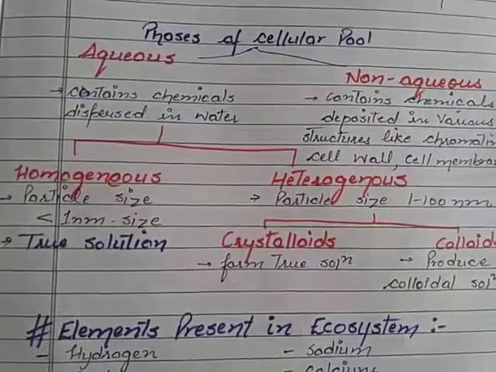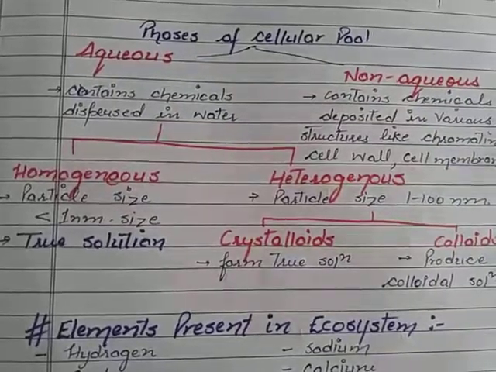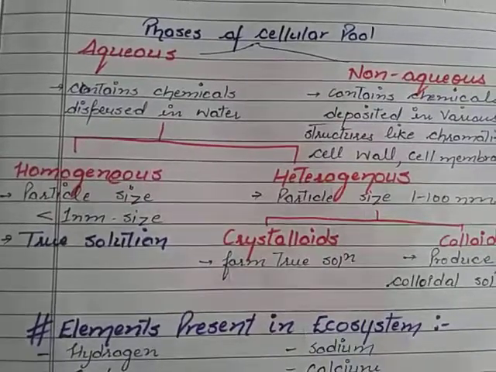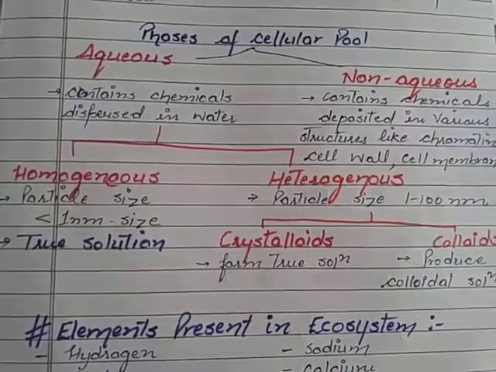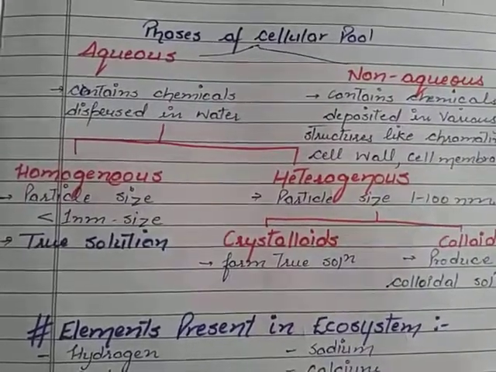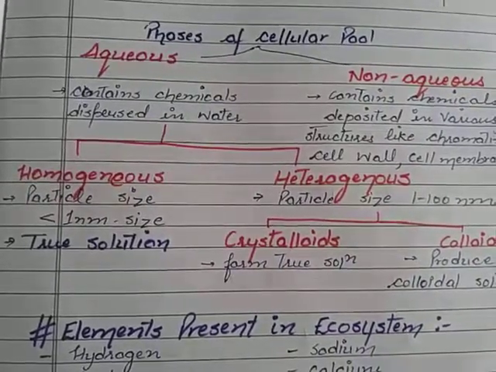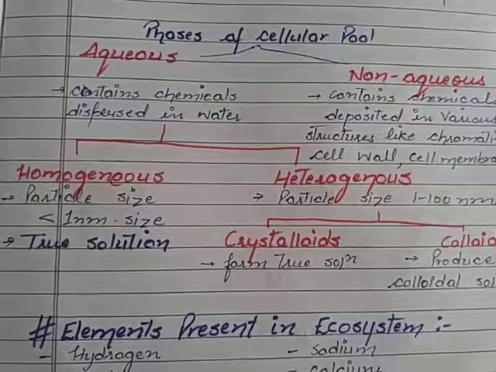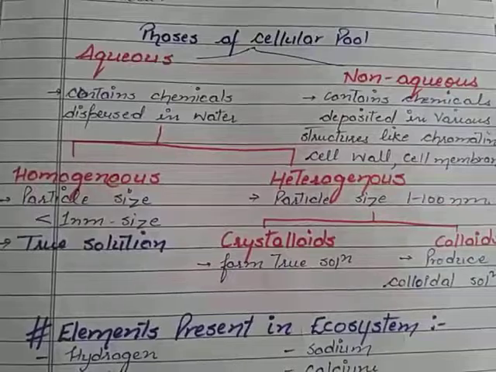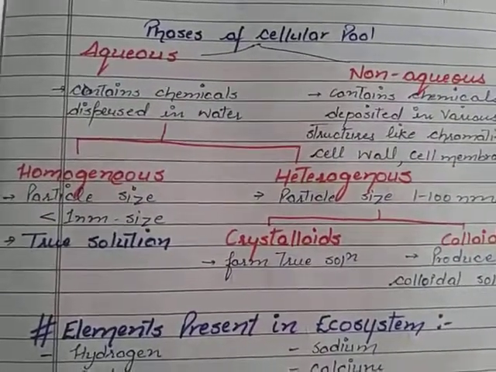The aqueous solution then can be of two types depending upon the size of the particles dispersed in water. They can be homogeneous. Homo means same, genus means concentration. If the concentration of the constituents is the same throughout the cellular pool or the solution, that kind of aqueous solution is said to be homogeneous. Or if the concentration is higher in one part and lower in another, meaning it is not the same at all places, it is said to be heterogeneous.